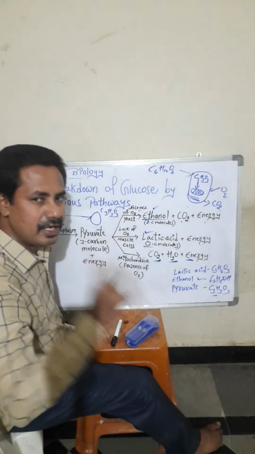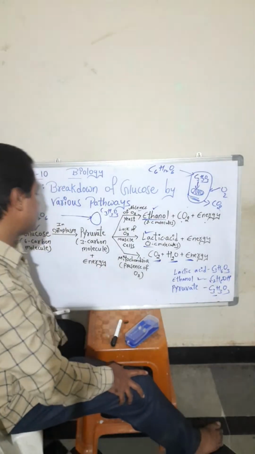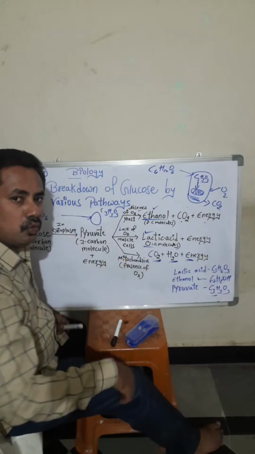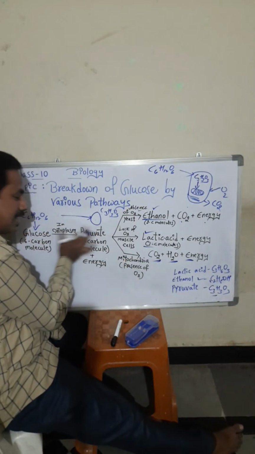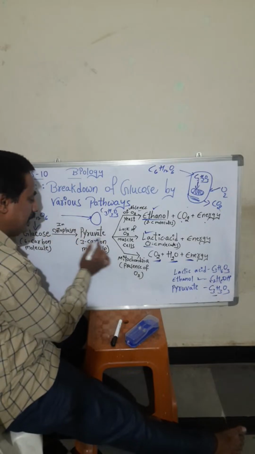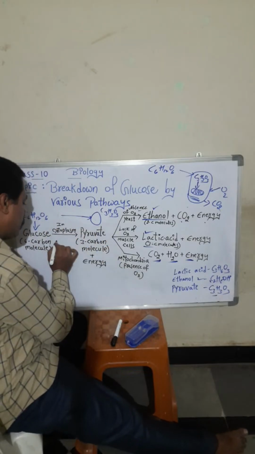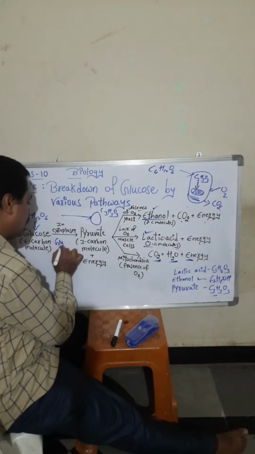This is very important for your examination. I want to tell you one more important thing. When glucose enters the cell, inside the cytoplasm, it converts into pyruvate. This process is known as glycolysis.